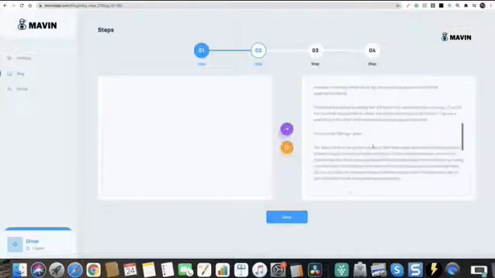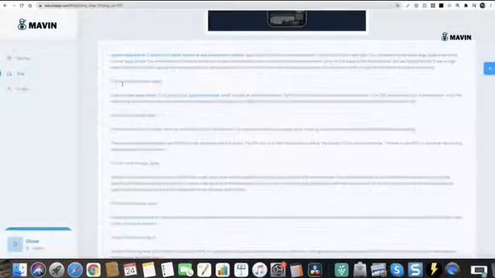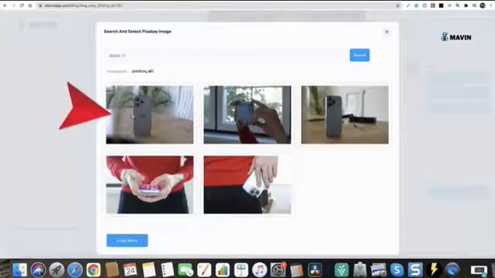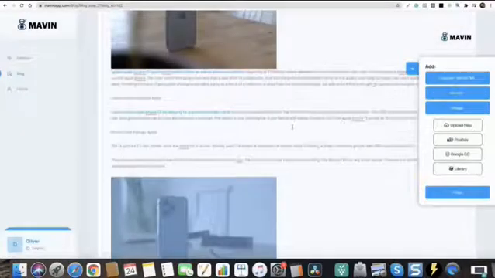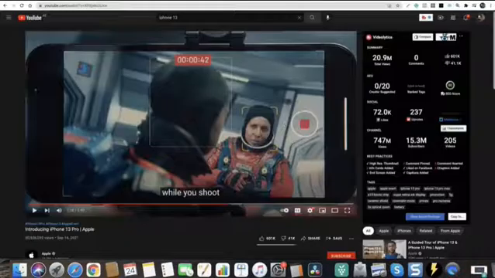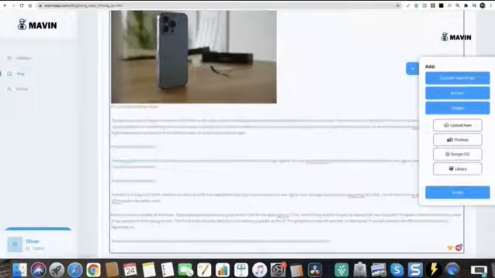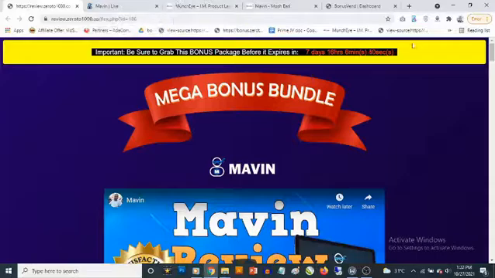Now you can add links within this article, add your own affiliate links and stuff like that. You can also add images. You get access to add images from Pixabay and even other sources to make it even more unique. And then you can publish these articles and start driving some high-quality traffic to them.